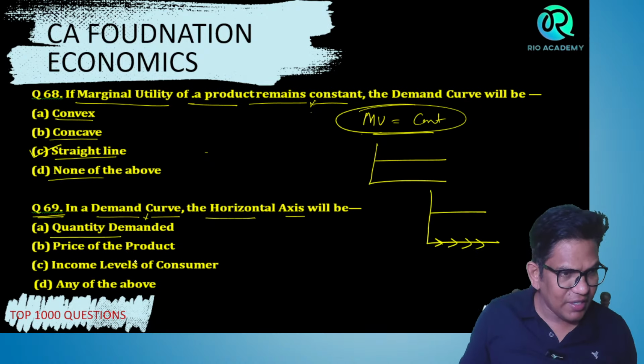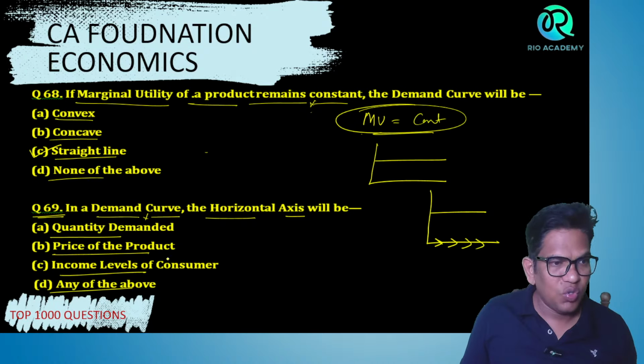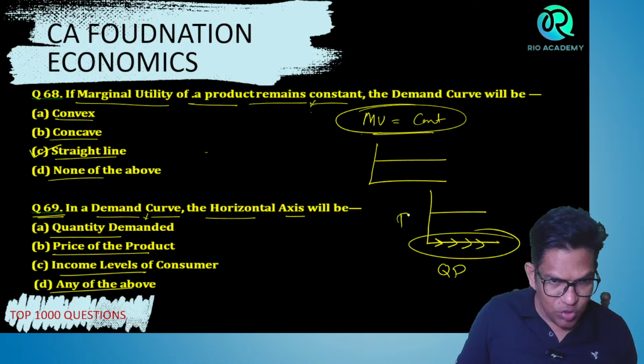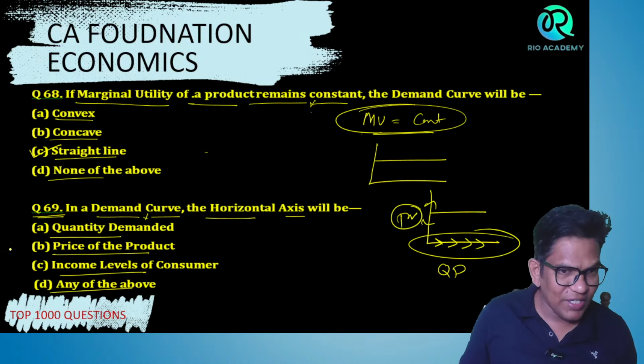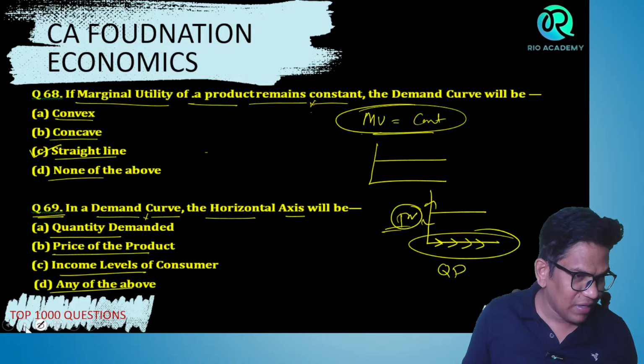Quantity demanded, price of the product, income level of the consumer, any of the above. Tell me, guys. So, bacho, this is nothing but quantity demanded, and this is your price. So we can say that horizontal is quantity demanded, vertical is price of the product. Understood?